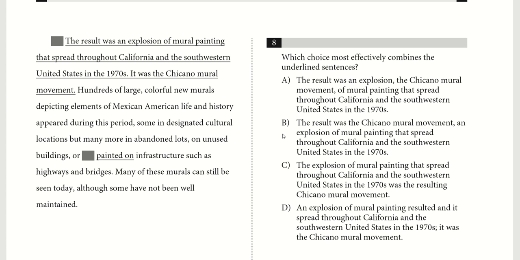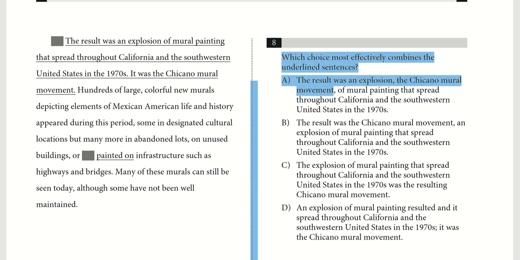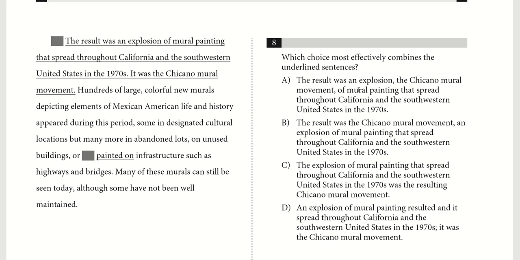Let's take a look at B. The result was the Chicano mural movement, an explosion of mural painting that spread throughout California and the southwestern United States. Okay, this definitely looks very good. So it's concise, and you'll notice that B doesn't have the slightly awkward phrasing that A does, simply because A goes, the result was an explosion, then it offers a detail surrounded by commas, and then continues the sentence. So what's between the commas is a bit of a break in the sentence flow. While in B, the sentence structure flow is very direct.